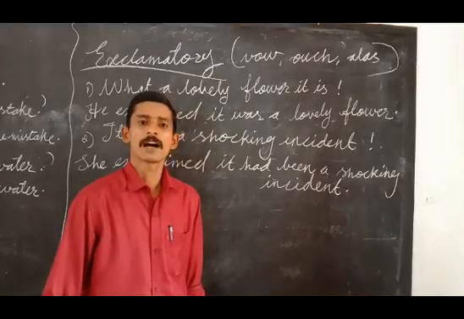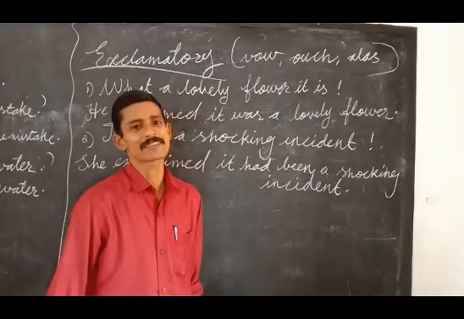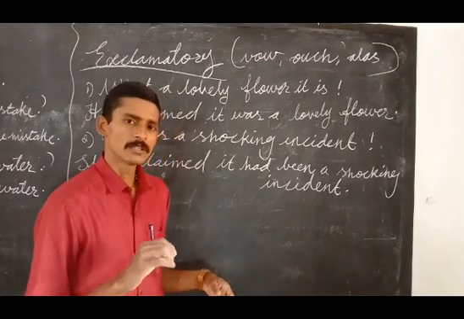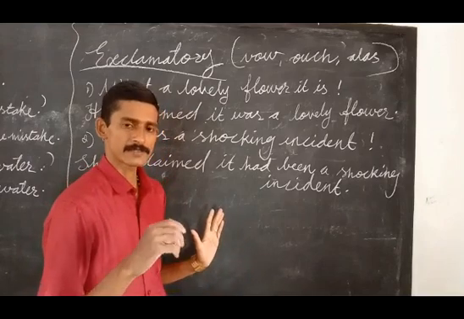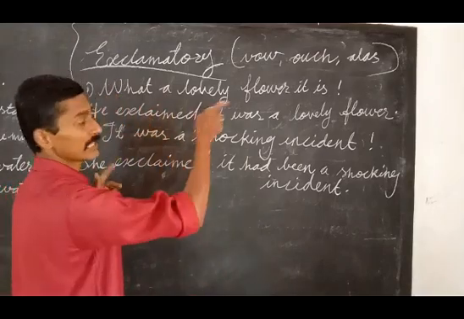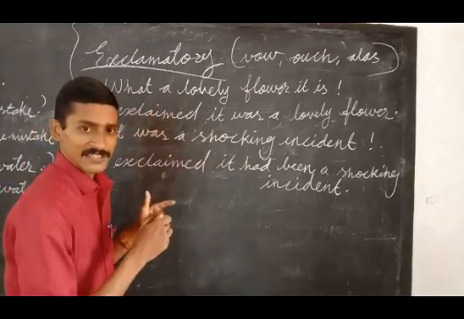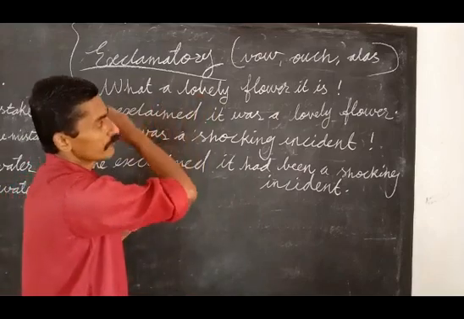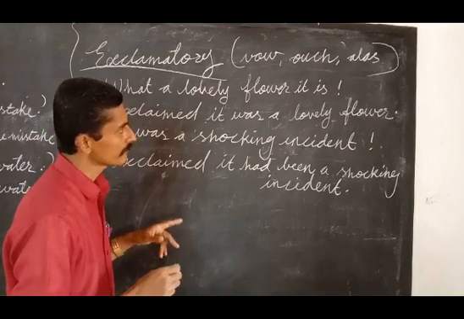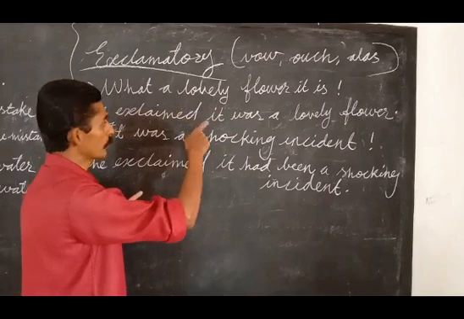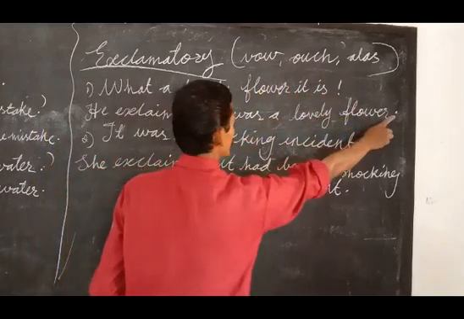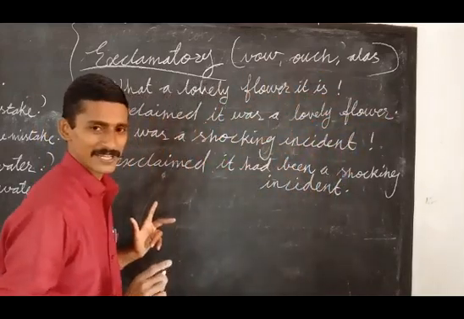Okay. Now we have exclamatory, the last one. What is exclamatory? Sudden feeling. There you have to make changes in the tenses according to what we studied earlier. Let us see. Seeing a flower, excited: beautiful. See, what a lovely flower it is. It's an exclamation. But when we answer in indirect speech, that exclamation should be a normal statement and it ends with a full stop. You have to be very careful.